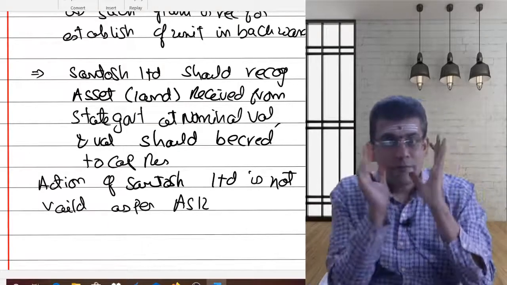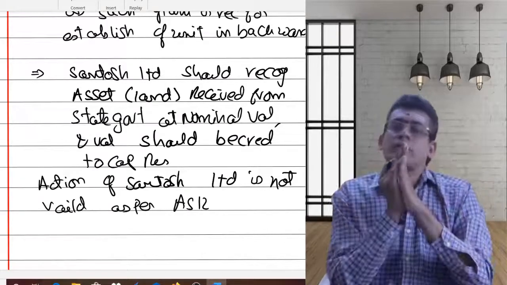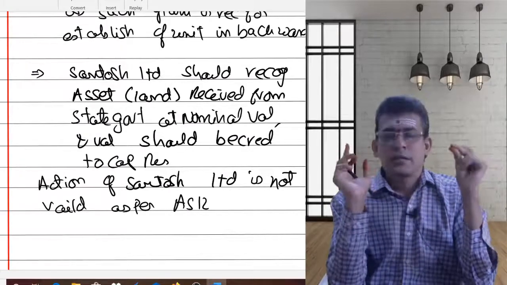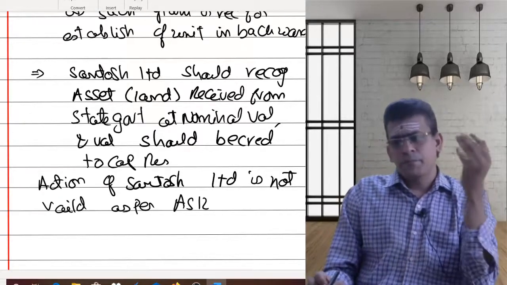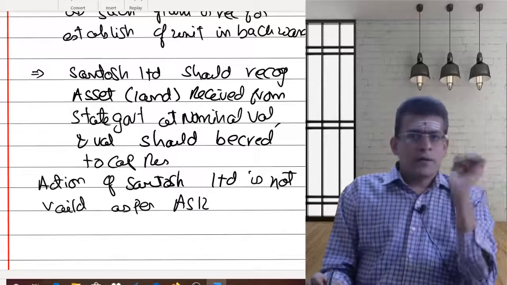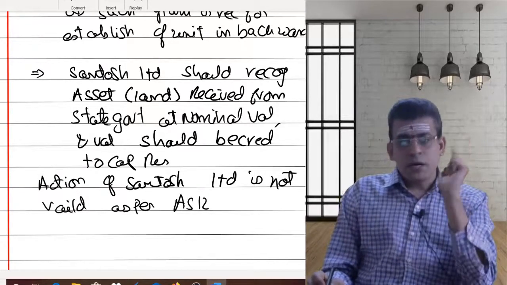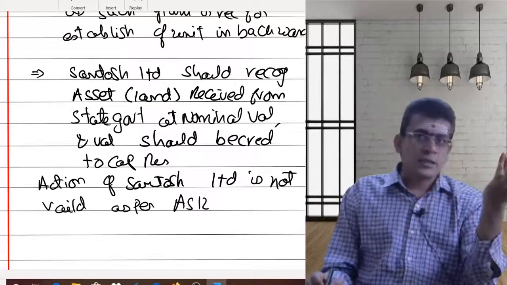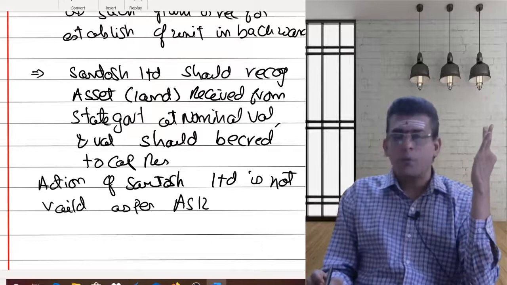So that is the basis of writing any sort of problems in your accounting standard. Then only you can expect 5 marks. If you just put simply that the declaration of dividend is not valid, nominal value should be recognized, then please don't expect 5 marks. If you really want 5 marks for this question, you need to put it in terms of facts, in the form of analysis, and in the form of conclusion.